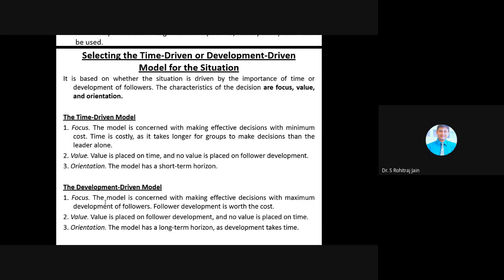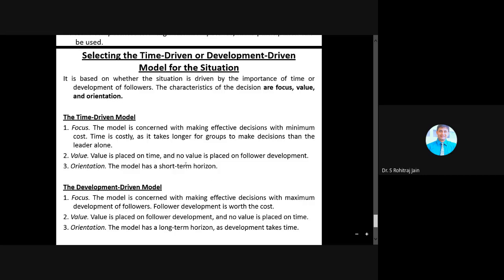So they always believe in follower development. As for value, in the time driven model value is placed on time, but here value is placed on follower development and no value is placed on time. And for orientation, the model has a long term horizon as development takes time.